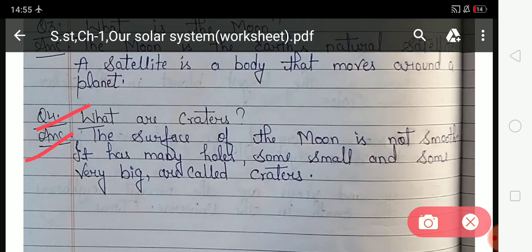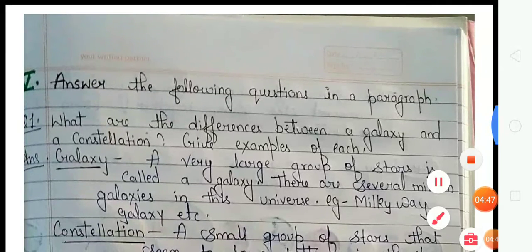The surface of the moon is not smooth. Students, the surface of the moon is not smooth. It has many holes, some small and some very big, which are called craters. Look at the next page and exercise 5.